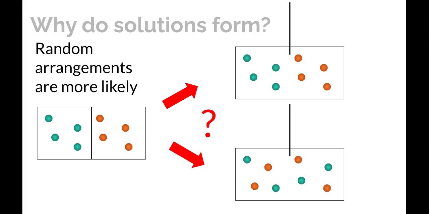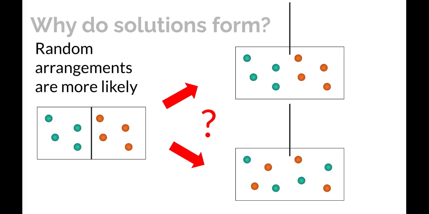That the green particles, after randomly moving around for a while, and the gold particles, after randomly moving around for a while, have gone back to their original positions? Not very likely. It's much more likely that you're going to have green and gold particles randomly distributed throughout this entire box. So solutions are a more random distribution of particles, and that means they are more likely to form. But that's not the only thing that is involved in this.